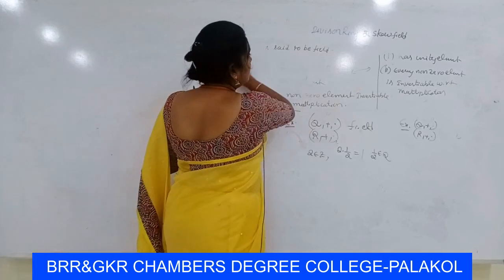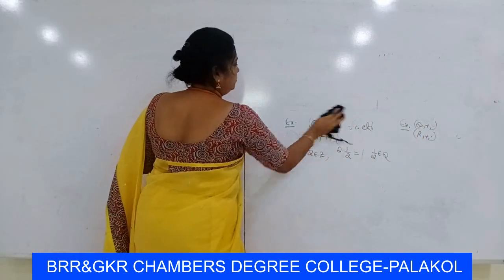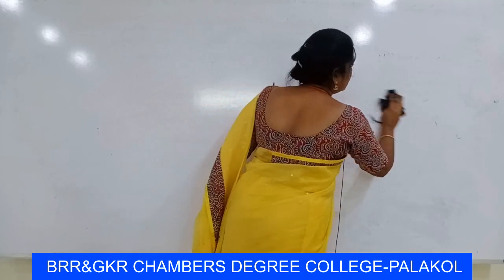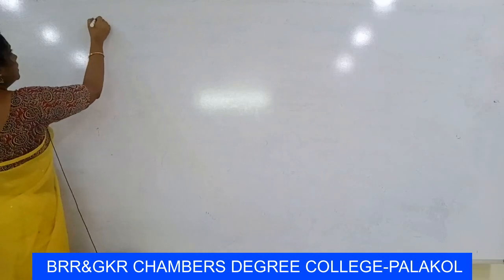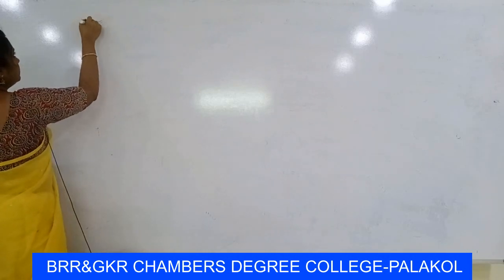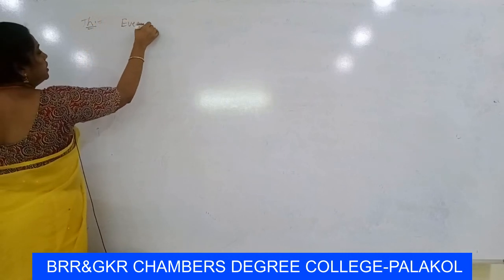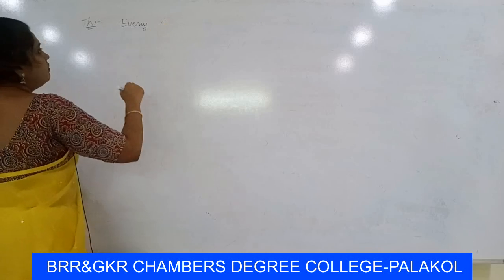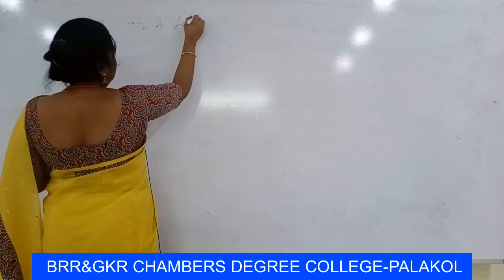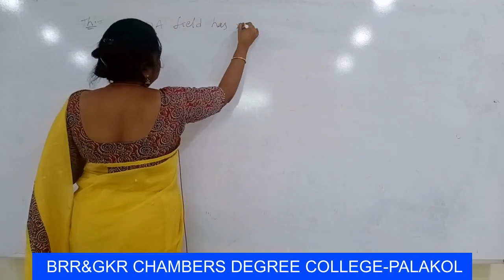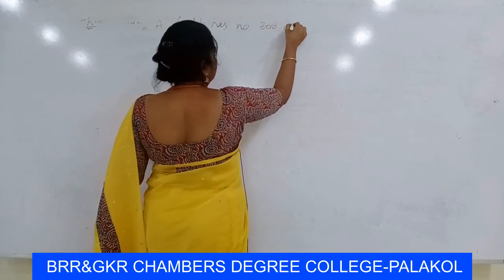The statement is that every field has no zero divisors.